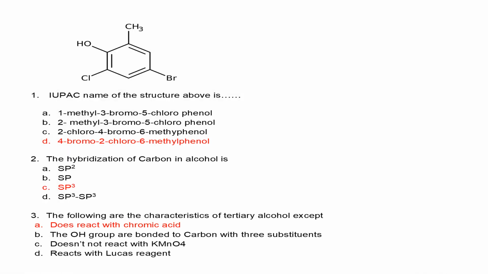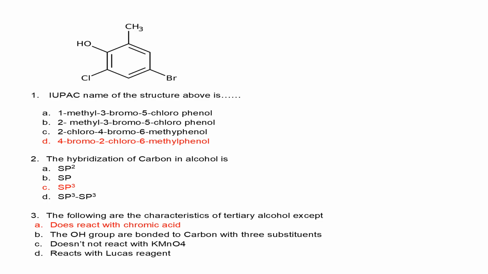The IUPAC name of the compound above. Seeing this compound in CBT, look at the quick way of doing it. The compound is phenol and all the options are phenol. We are doing the elimination reaction. Then in terms of alphabetical order, which one beats alphabetical order? Realize bromo and chloro. D is 4-bromo and 2-chloro, which is perfect in alphabetical order. Others alphabetically are wrong. But in the exam, if all are alphabetically okay by arrangement, then look at the numbering.